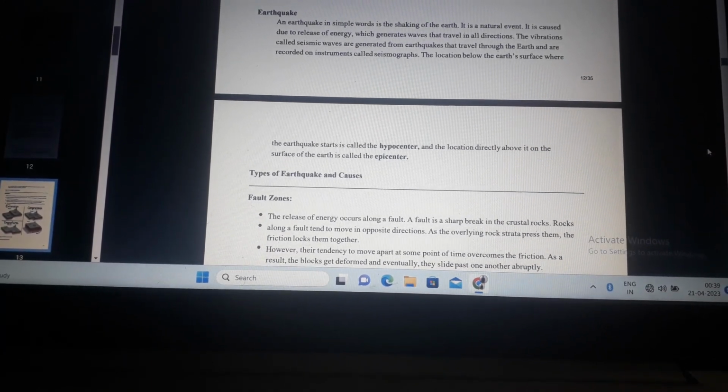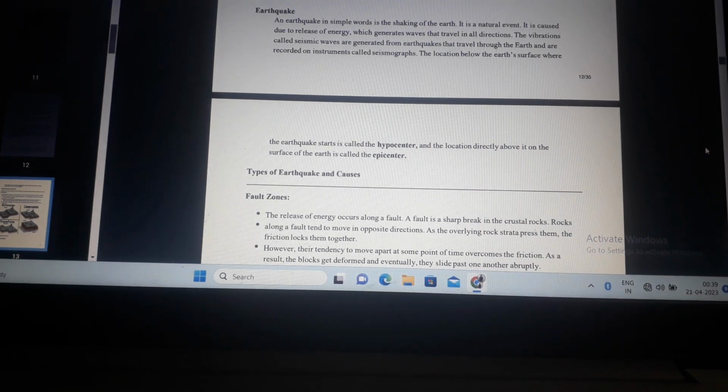Earthquake. An earthquake, in simplified terms, is a shaking of the earth. It is a natural event. It is caused due to release of energy which generates waves that travel in all directions. The location below the earth's surface where the earthquake starts is called the hypocenter, and the location directly above it on the surface of the earth is called the epicenter.